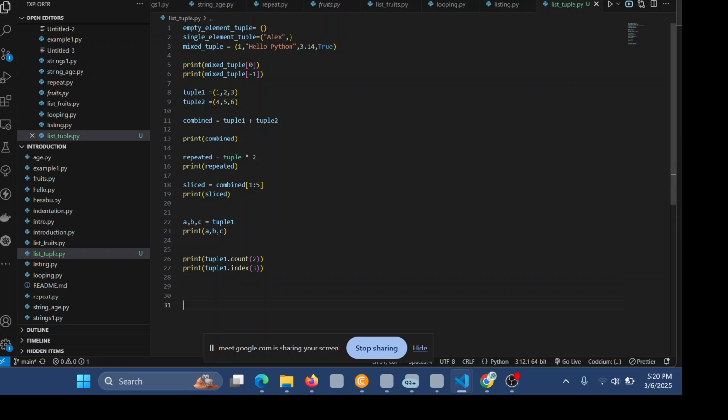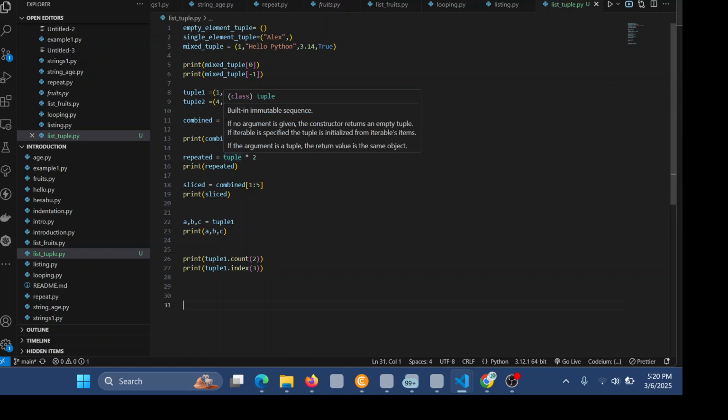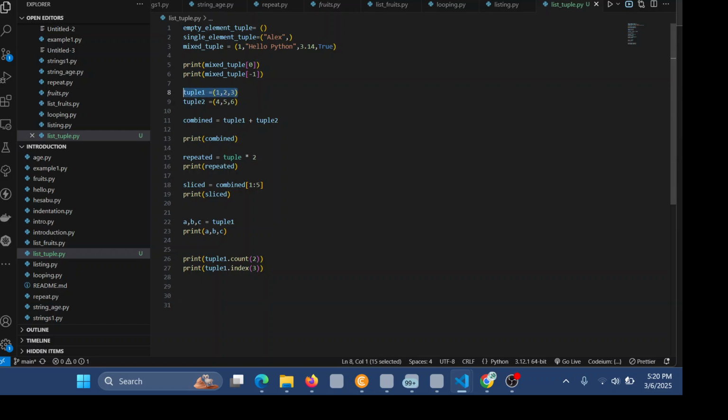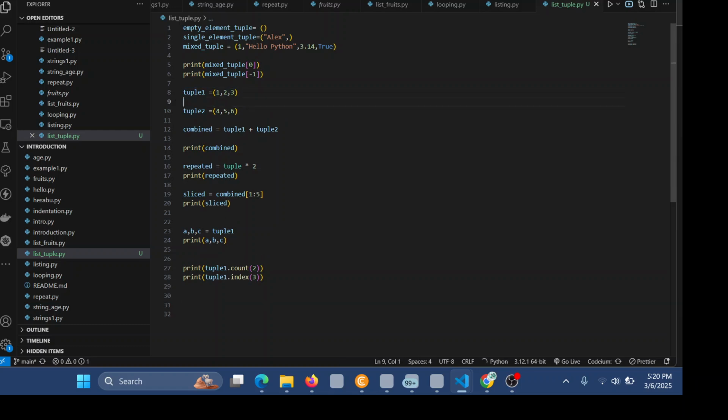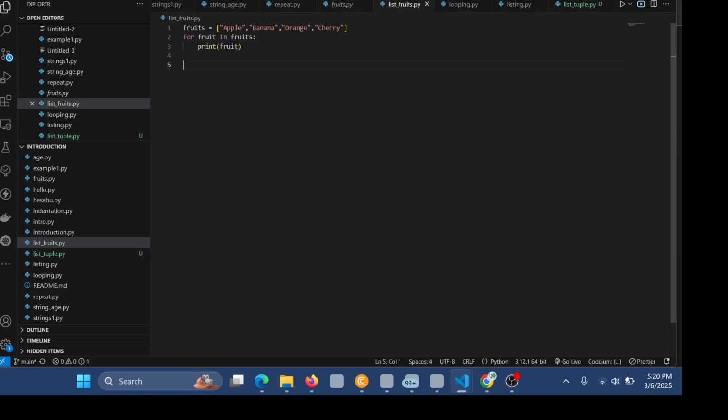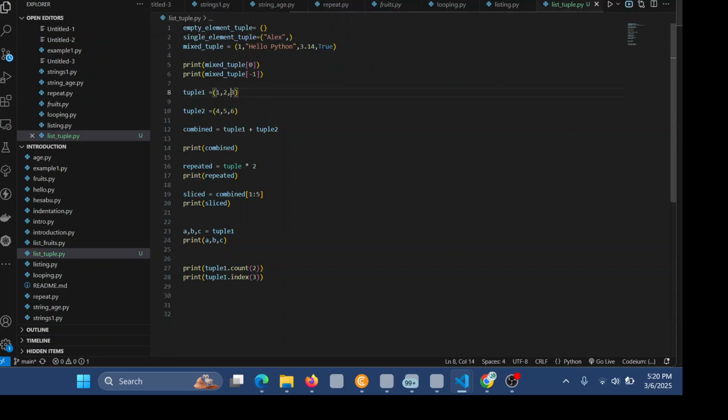Our program is complete. Remember I said the difference between a tuple and a list that you used yesterday is that in a tuple, once you create this tuple like this one, we cannot update any information here. Yesterday we had one for fruits.